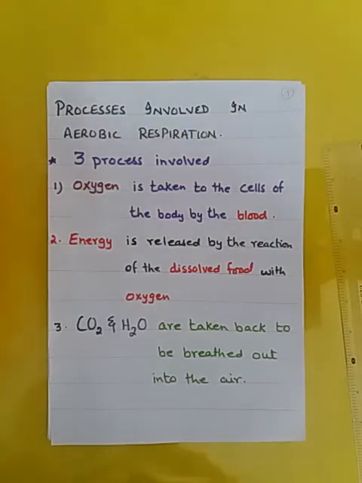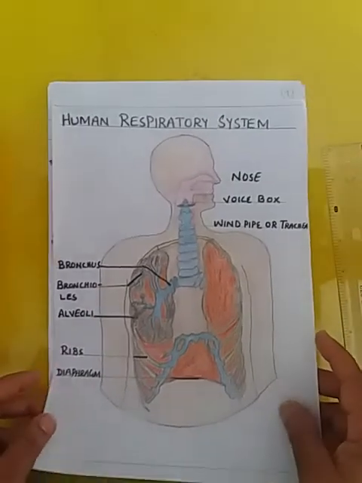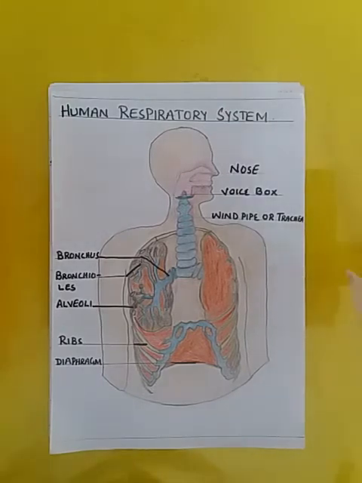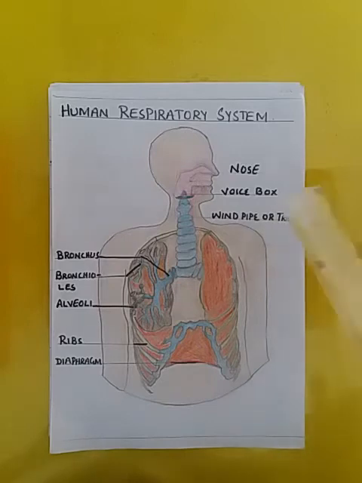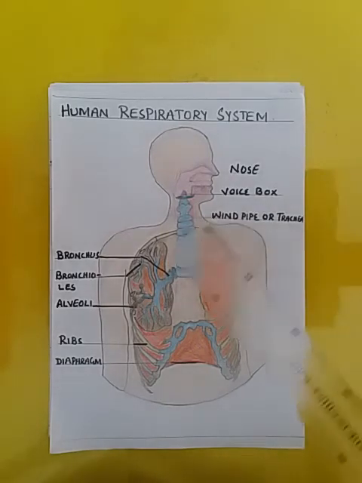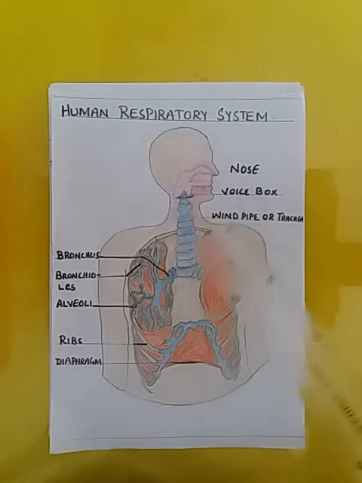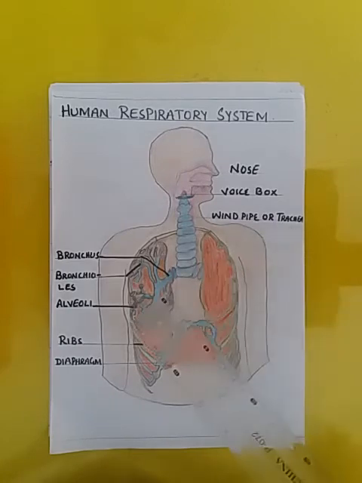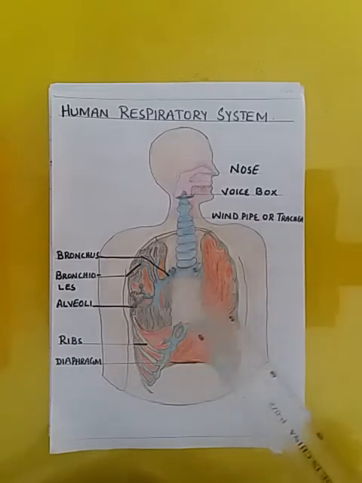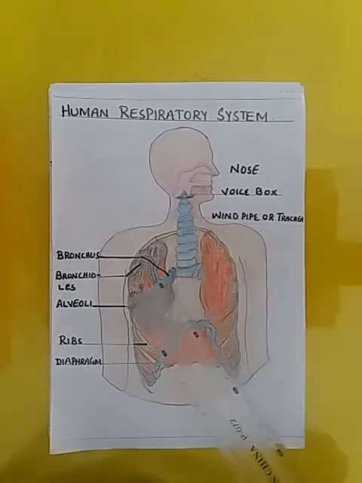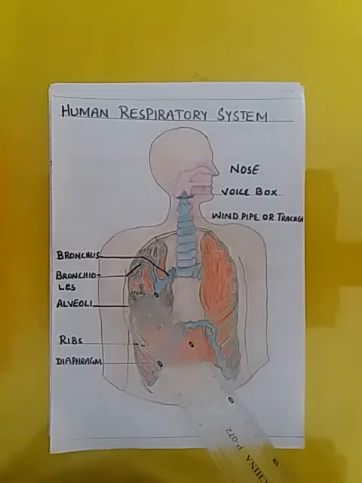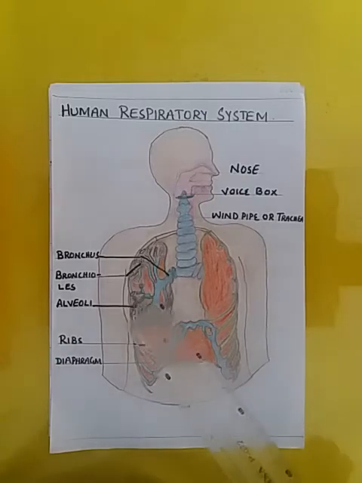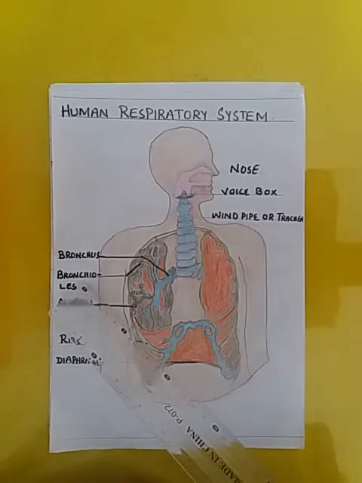Then we have discussed the respiration, that is the diagram of the human respiratory system, the organs which are involved in the respiratory system. Nose, voice box, or it is also known as the larynx. Then the windpipe, another name is trachea. The trachea is divided into two branches known as bronchi, and its singular is bronchus. Then the bronchus is further divided into small branches, and these small branches are known as bronchioles.